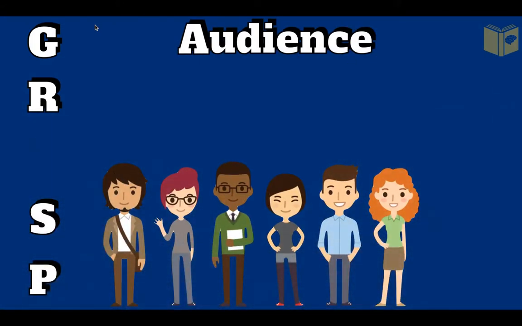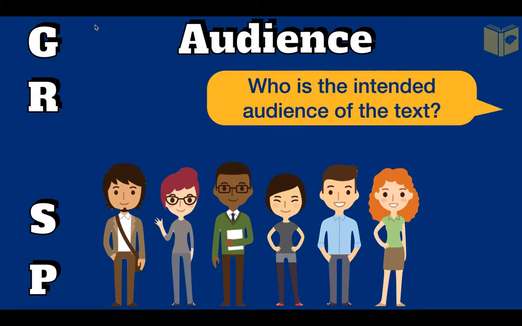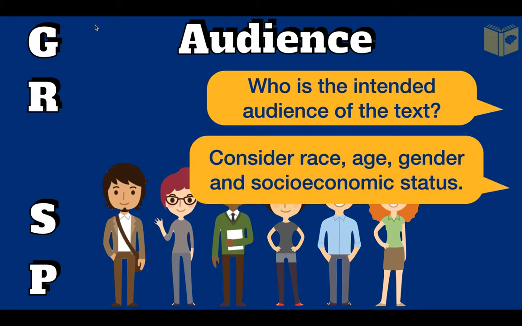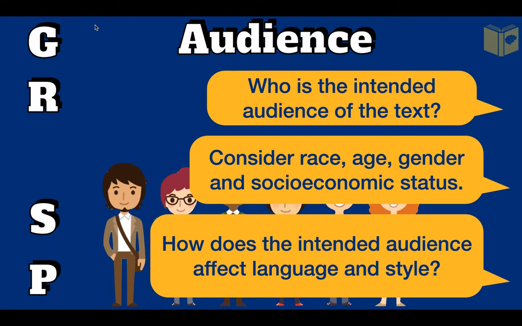When looking at a text, think about the intended audience. Who was the text made for? Consider race, gender, age, and socioeconomic status. How does the intended audience affect language and style? A movie poster, for instance, aimed at teenage boys would contain vastly different images to one aimed at older women. An article aimed at 50-year-old white males would likely differ to one aimed at 20-year-old African American women. Identify language, style, images, and devices which might be aimed at a specific audience and think about the purpose and the effect of such choices.